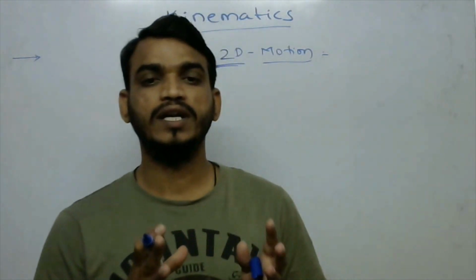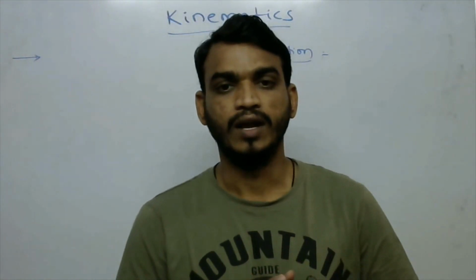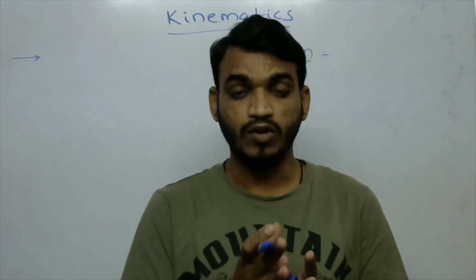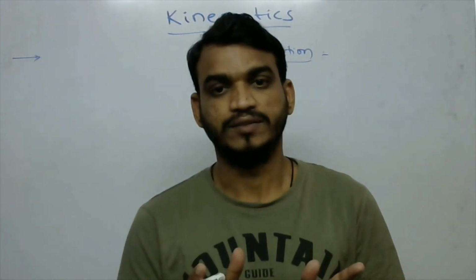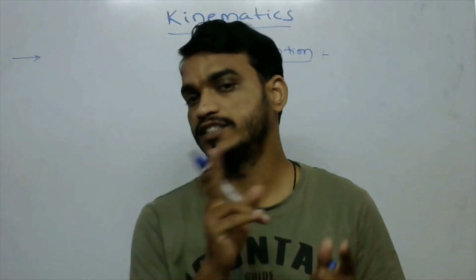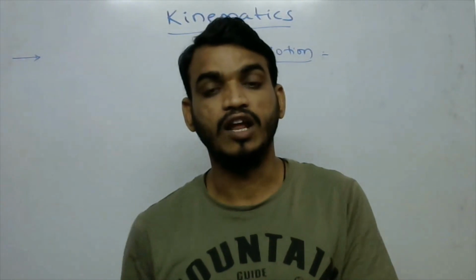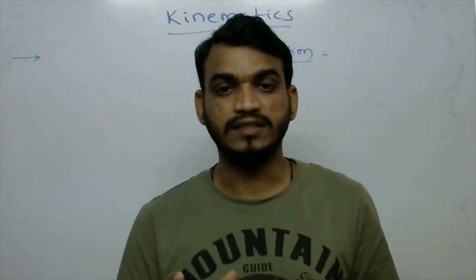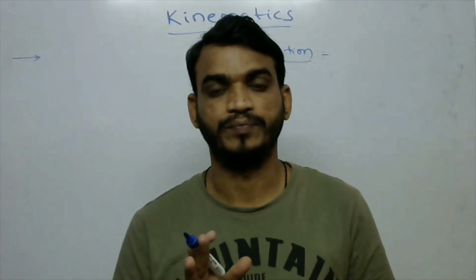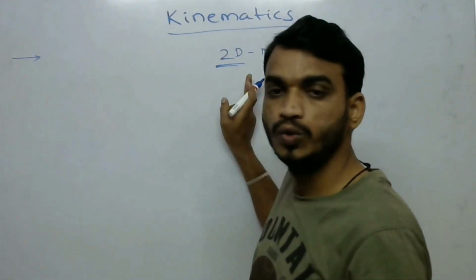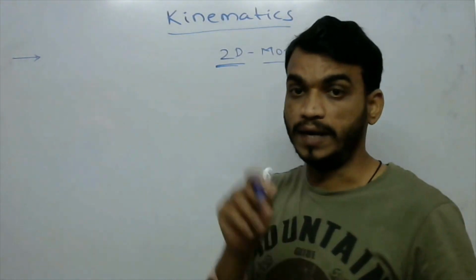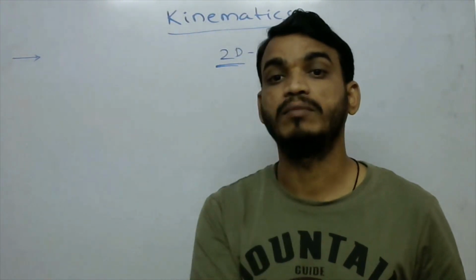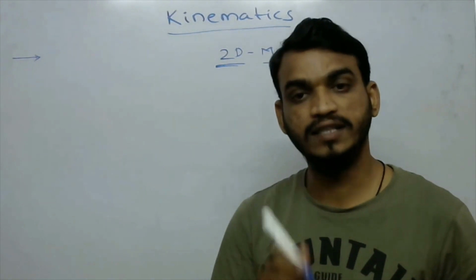If any object is changing its position along two axes simultaneously, along the x-axis and y-axis, in any two axes, then it is called two-dimensional motion. It changes its position simultaneously in two axes at the same time.